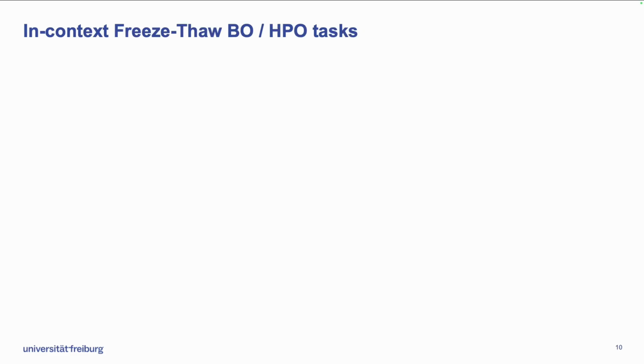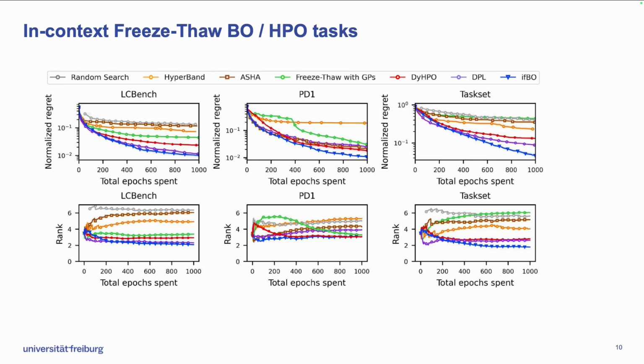We now evaluate our overall approach IFBO, which combines the FT-PFN and MFPI-random, on several popular HPO benchmarks. The results demonstrate that IFBO consistently outperforms state-of-the-art HPO algorithms on the considered benchmarks, both in terms of rank and regret.